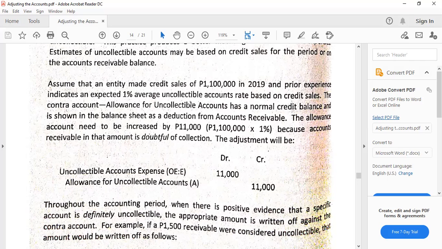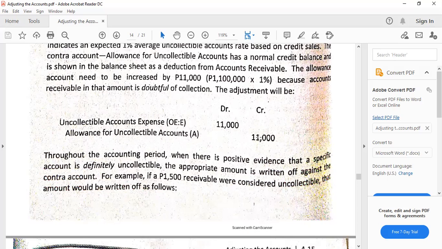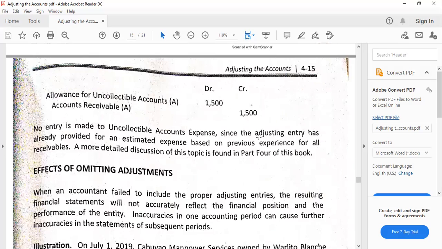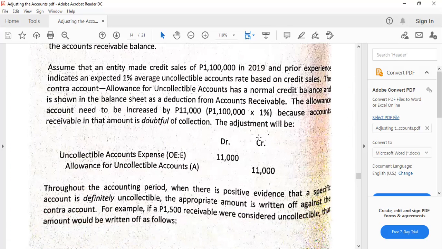Now, this is the method wherein we base it on sales, because sales is an income statement item. That is the reason the amount computed here is treated as an expense. So income is matched with the expense. On the other hand, if our basis were the accounts receivable, I think it's not discussed here because this is basic accounting. So that would be another thing. Anyhow, we can limit ourselves here to sales as the basis.